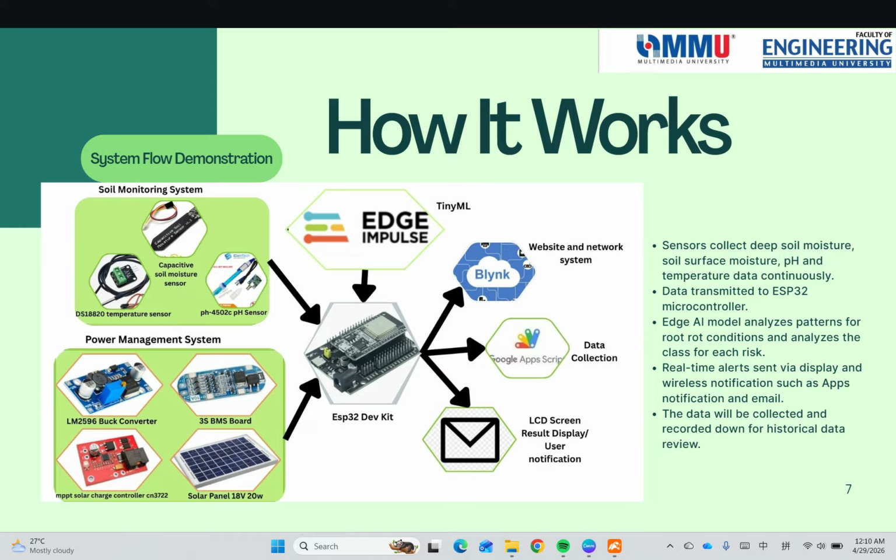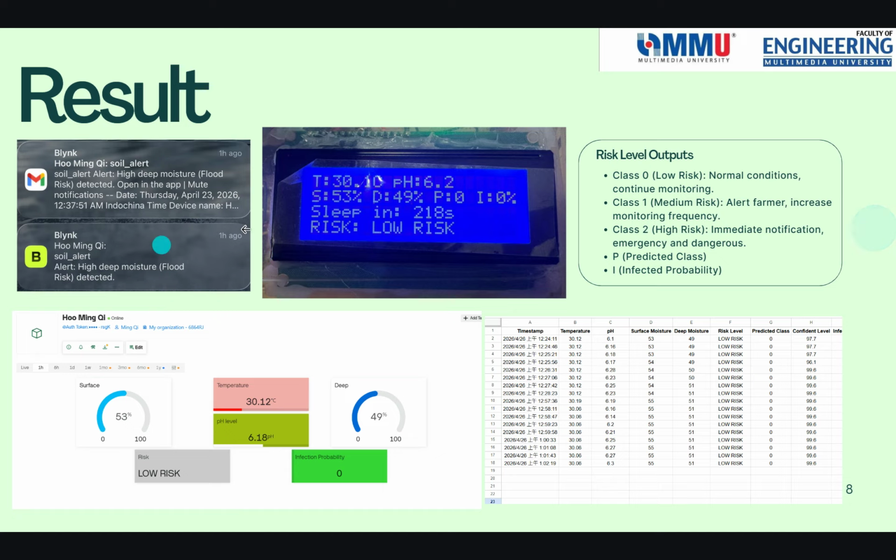This model instantly analyzes the data pattern for root rot risk conditions right at the source, as shown in the diagram. Yep, this one. The AI classifies the risk into three levels: class 0, class 1, and class 2, which represent low risk, medium risk, and high risk. And emergencies will trigger an immediate notification.